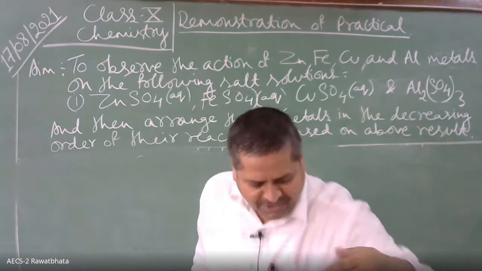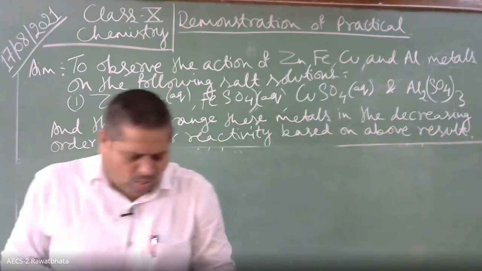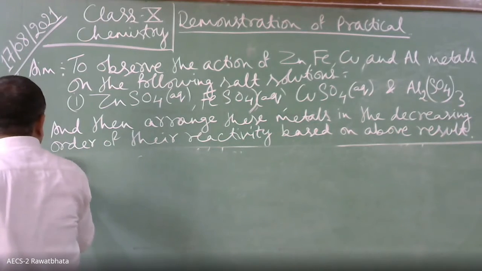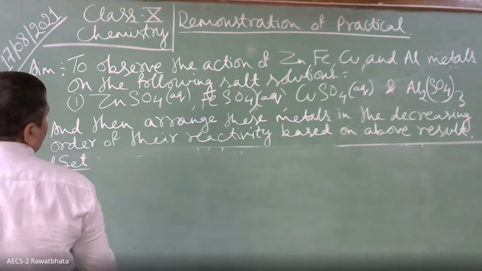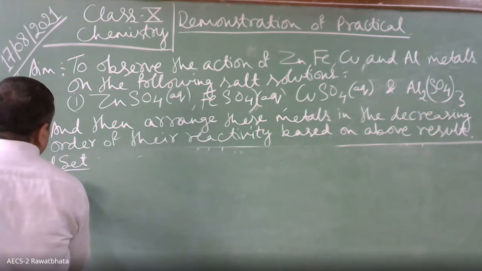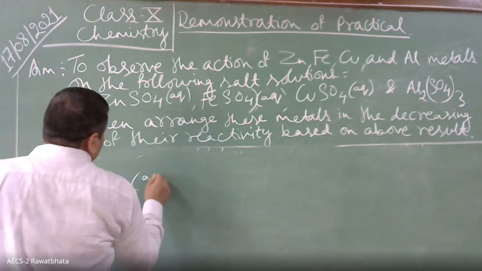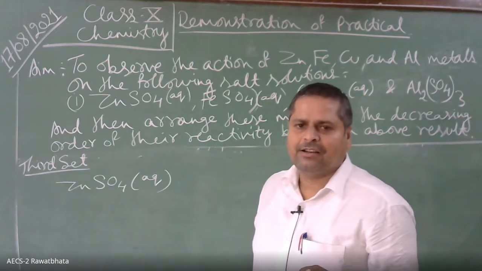In the meantime, let us write down the reactions. Third set. All of you please note down the third set. Still we are talking about the third set, Manali, not the fourth set.